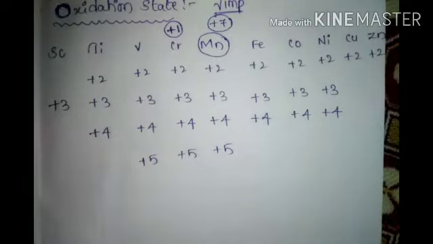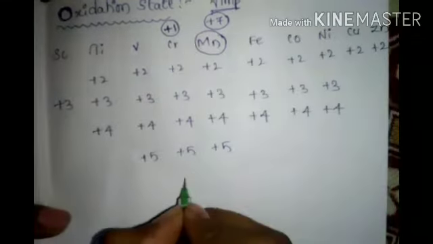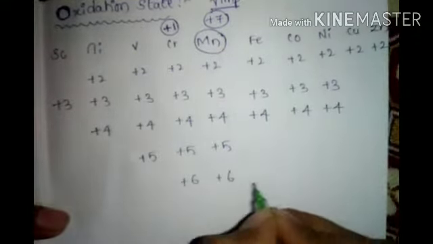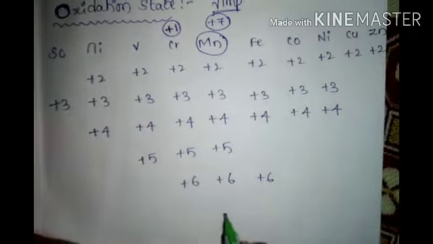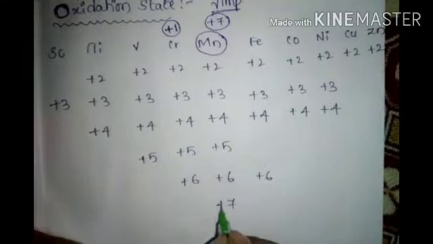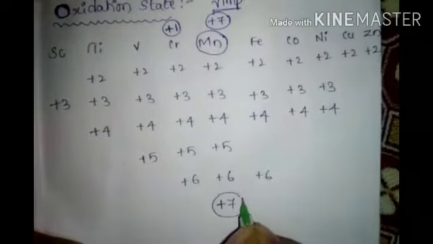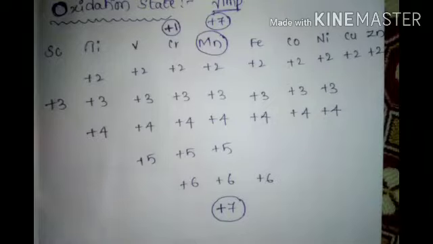Next, plus 6, all are plus 6. Now last, it is plus 7. It's the king. Chromium plus 1 I didn't write because it is not given in the table, but in the point they gave that plus 1 is also possible in rare cases.